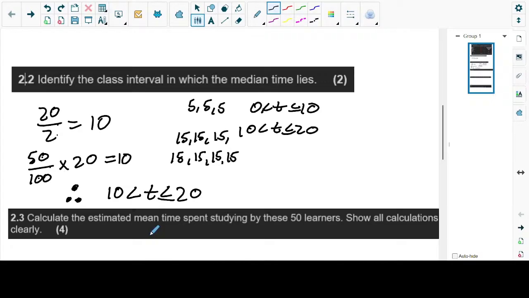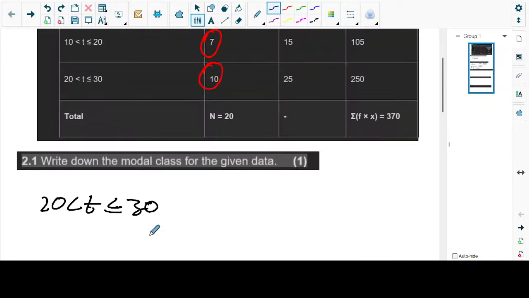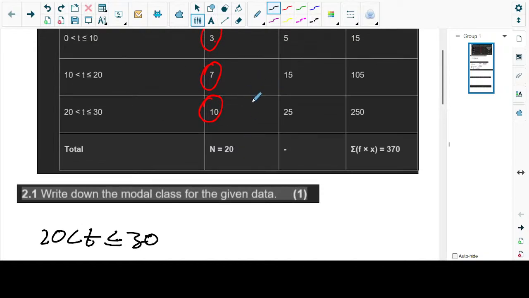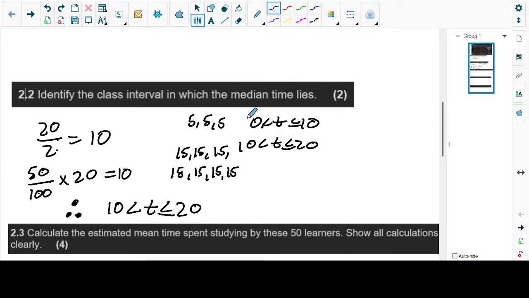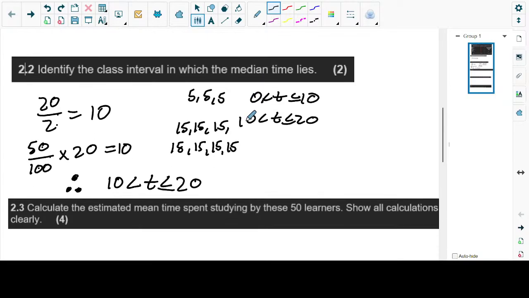Here we're getting a median class. It will get a little bit more involved when we get to grade 12, because we're supposed to get the median itself from the grouped data. But for now, we just have to get the median class. And the mistake that learners usually make is this: they see 10 on the third class, and they assume the median and the mode are exactly the same. They're not the same. With median, we find the position first, and after finding the position, we check which class interval we are going to find that position in.